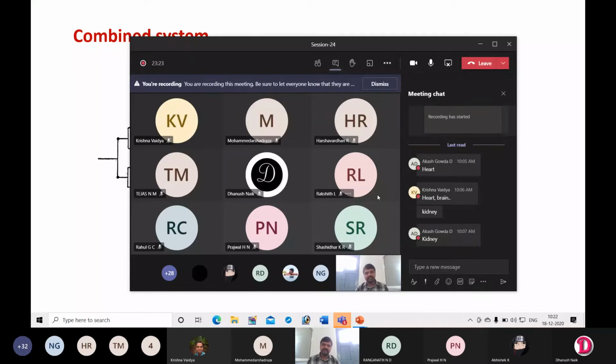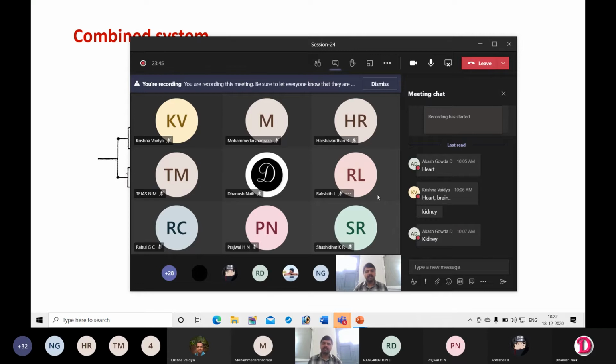So these are parts of the human body connected in parallel, whereas organs like the heart and brain, if they fail, the entire body will fail. So they are the organs connected in series.